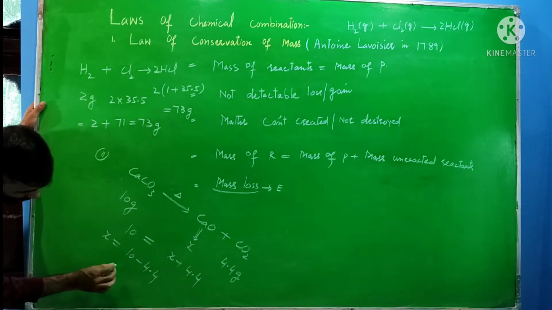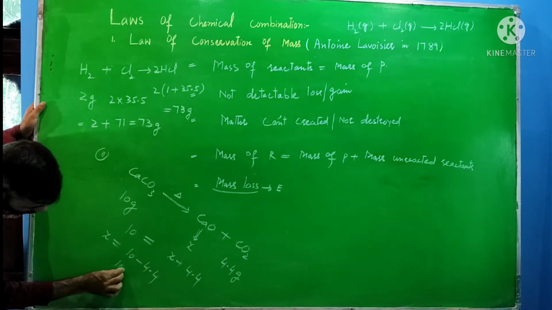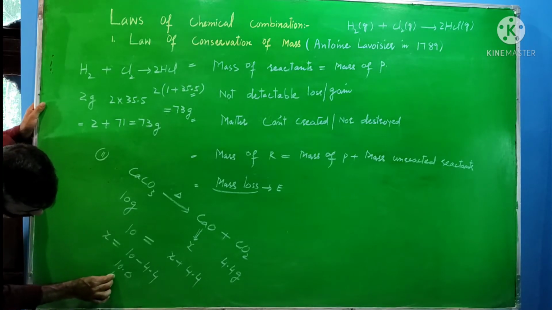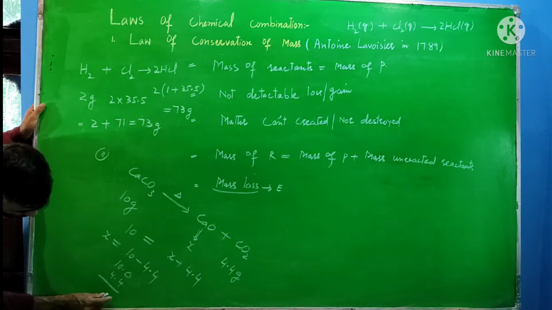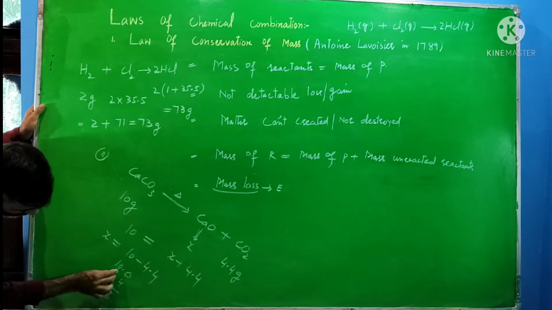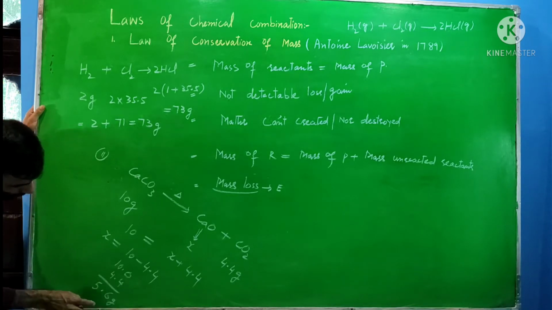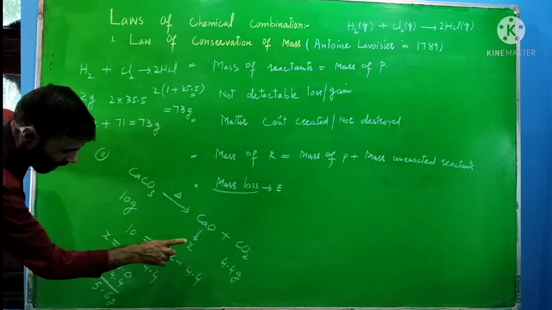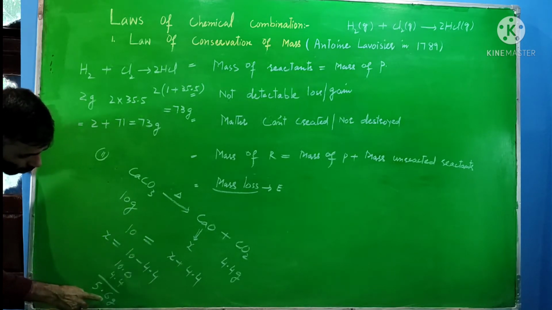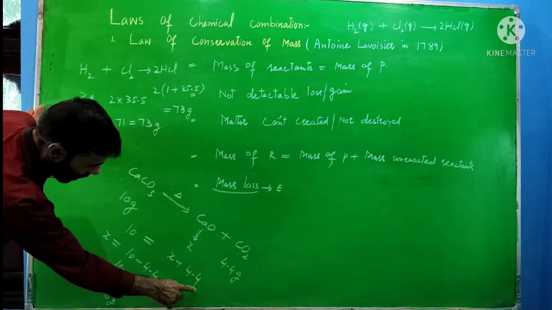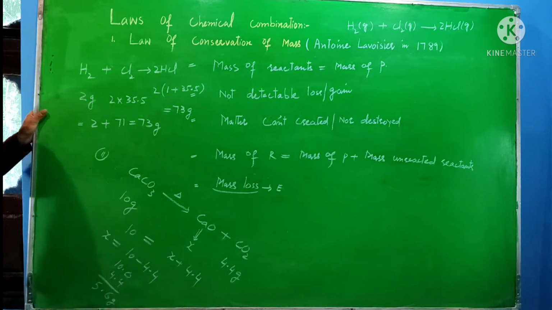Now 10.0 minus 4.4: 10 minus 4 is 6, and 9 minus 4 is 5. So the mass of the product, calcium oxide, is equal to 5.6 gram, because 5.6 plus 4.4 is equal to 10 gram.